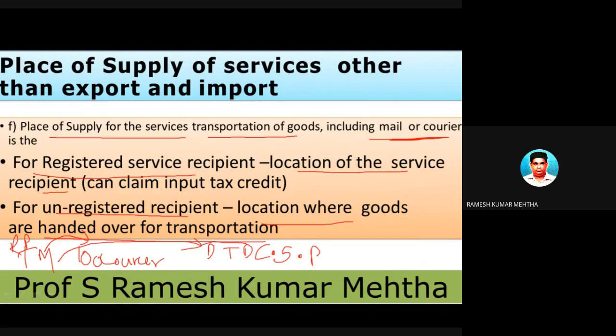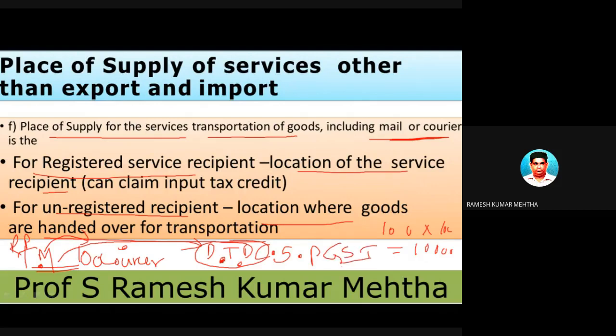to the end customers. So this guy is into the business of logistics and supply chain management and delivery of transportation of goods and courier. So this is the service provider and he is the service receiver. Now, first and foremost, you have to find out. Certainly he will tell to pay per courier some 100 rupees, and for 100 couriers, he will be charging 10,000 rupees. So this is the value of the service. Now, to this value of the service provided by DTDC to Tata Motors, he is going to charge GST.